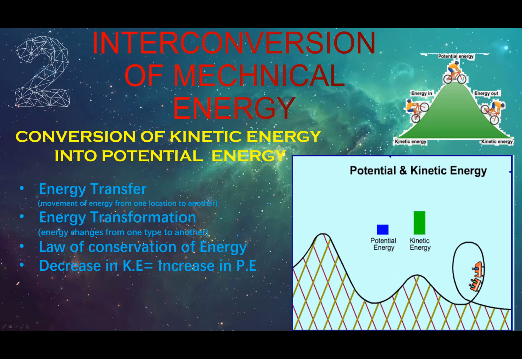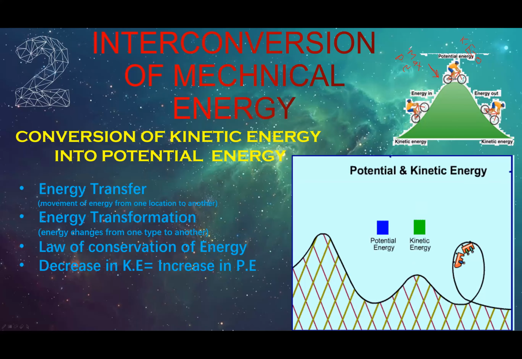At this point, he has maximum potential energy, right? But he has zero kinetic energy. Why is his kinetic energy zero at this point? Because he is not moving. Once he starts a downward motion, you will notice that he gains kinetic energy. His kinetic energy increases, but at the same time, his potential energy automatically decreases.